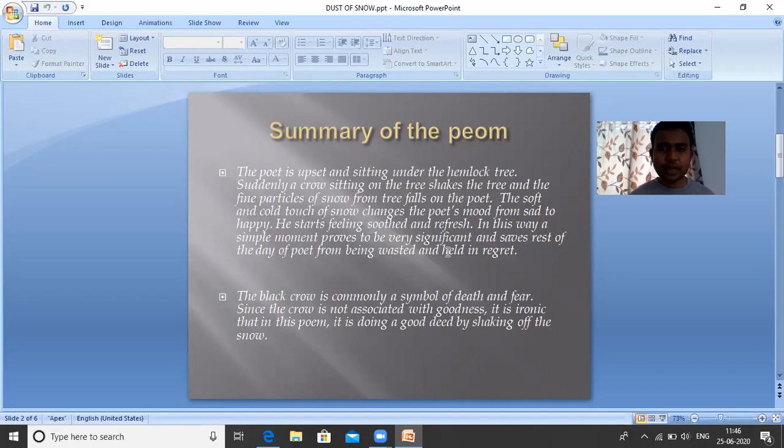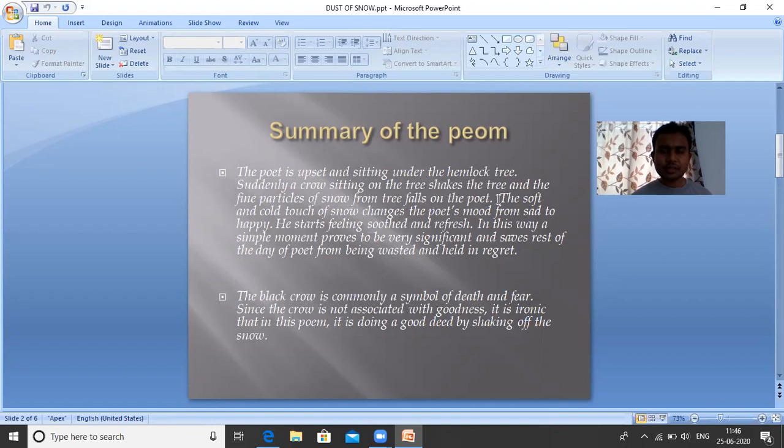Now, let us first try to understand the summary of the poem. It says that the poet is upset and sitting under the hemlock tree. Suddenly, a crow sitting on the tree shakes the tree, and fine particles of snow fall on the poet.